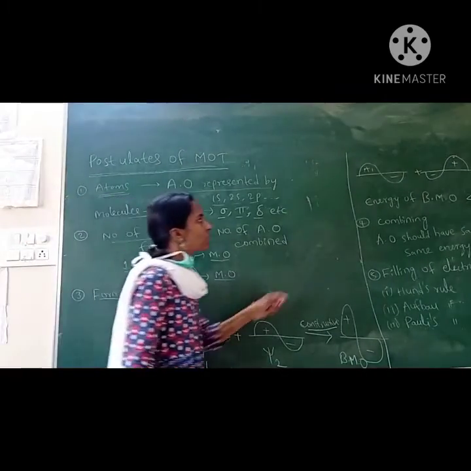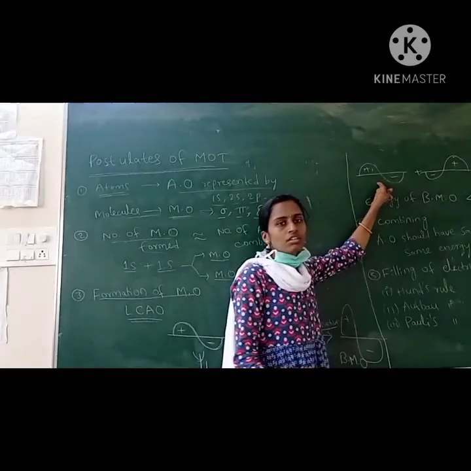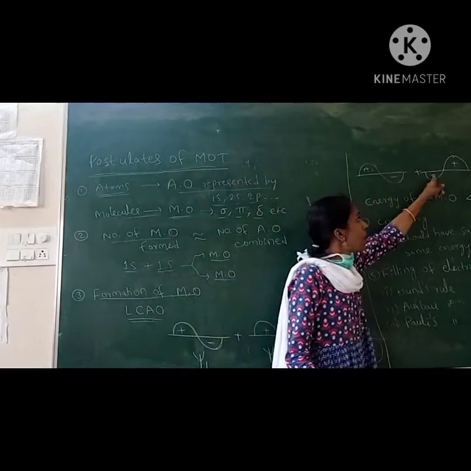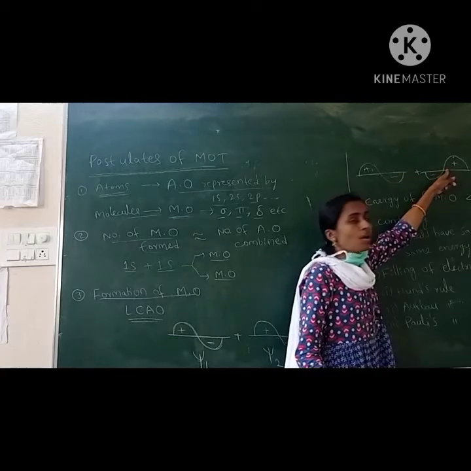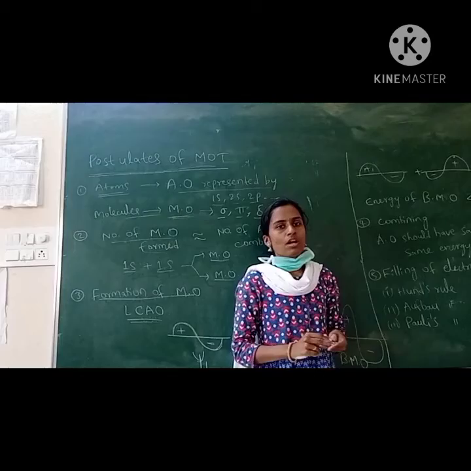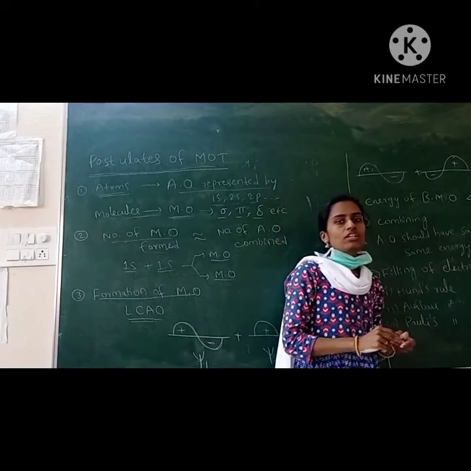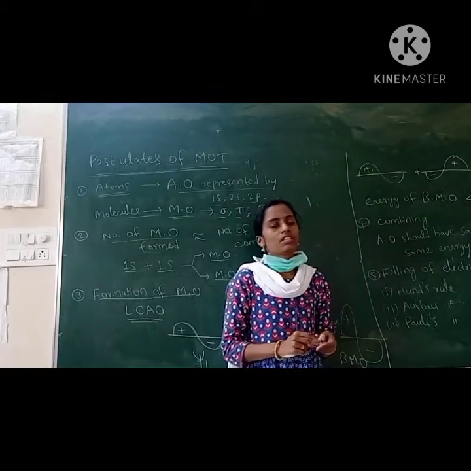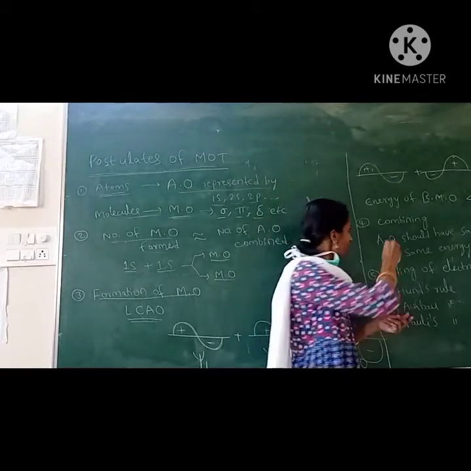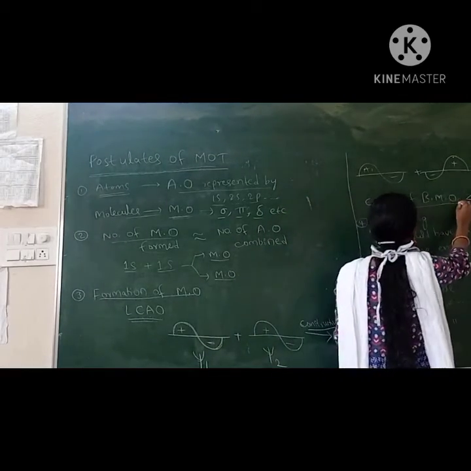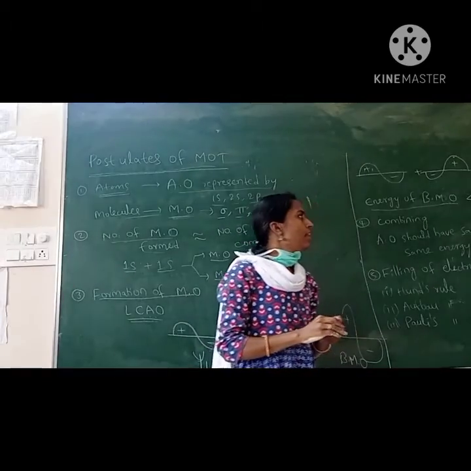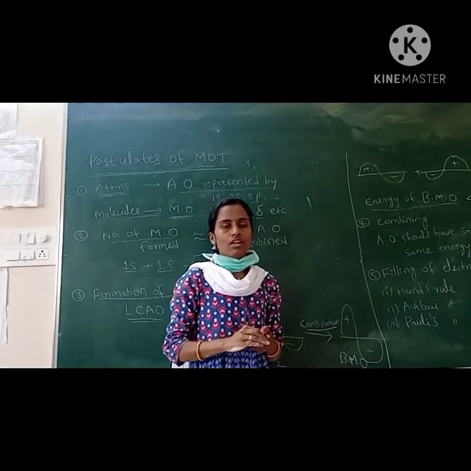In the same way, consider destructive interference. Suppose plus combines with minus and minus combines with plus. This results in the formation of the anti-bonding molecular orbital. The energy of the bonding molecular orbital is lower than the energy of the anti-bonding molecular orbital.